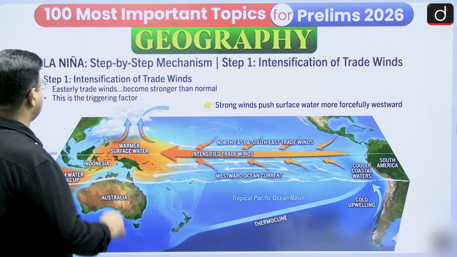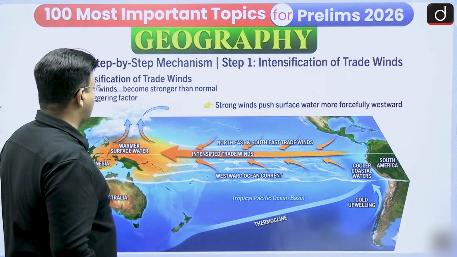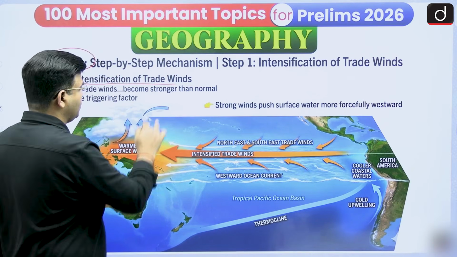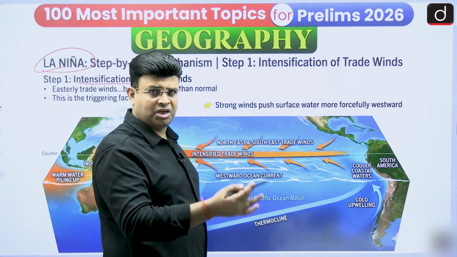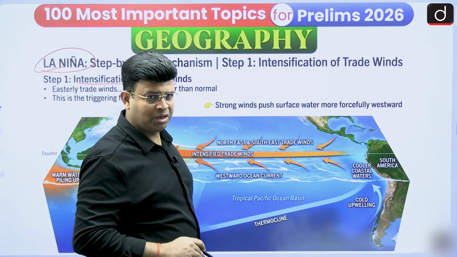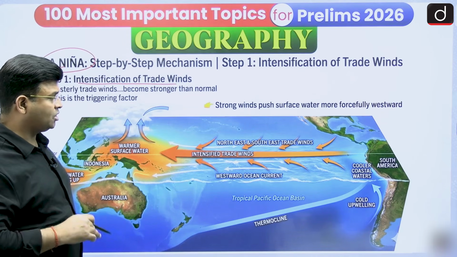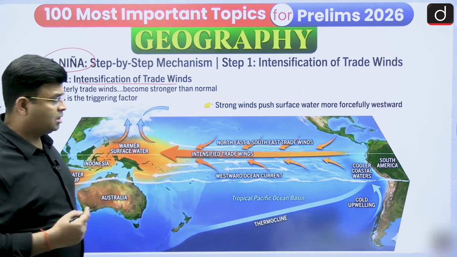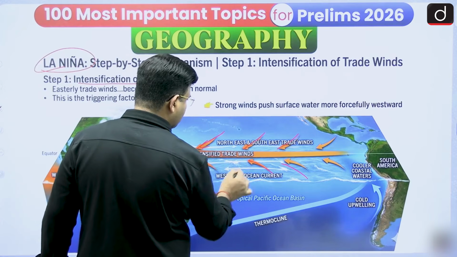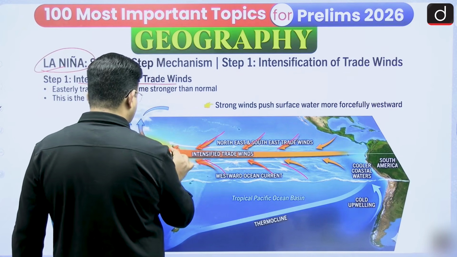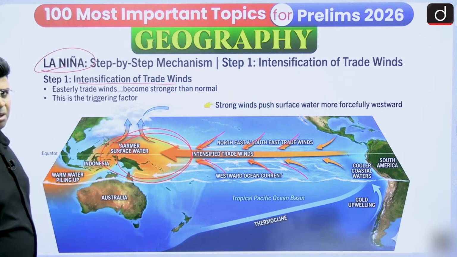Now we are going to see La Nina, and here, the intensification of trade winds. In normal conditions, trade winds are there, the northeast trade wind and the southeast trade wind. In La Nina, the trade winds become stronger, the southeast trade winds are more strong, and then there is a large amount of piling up of water.